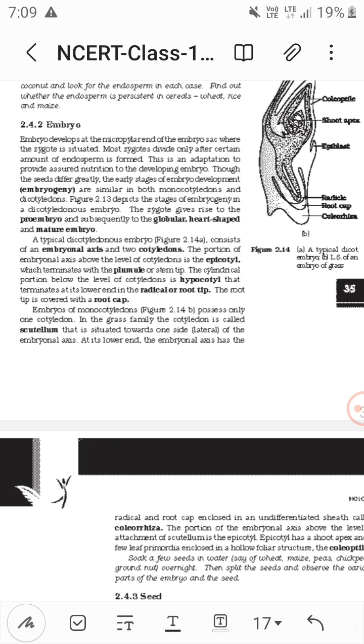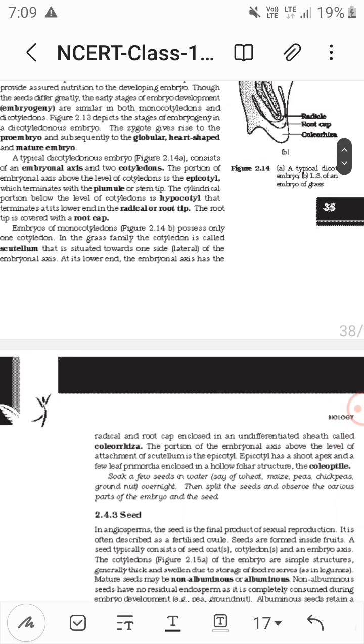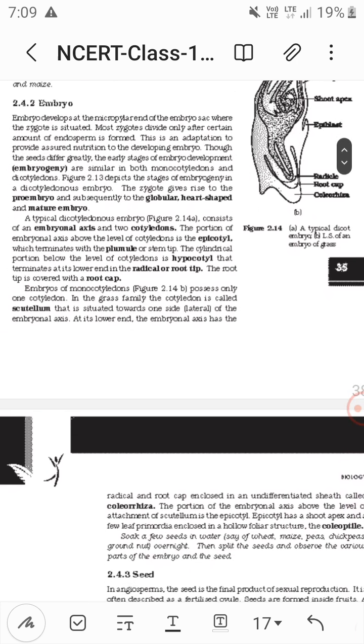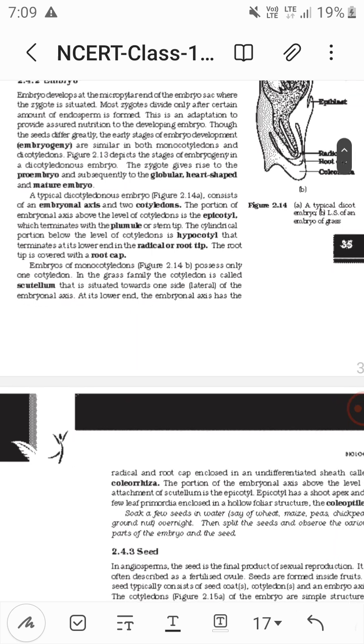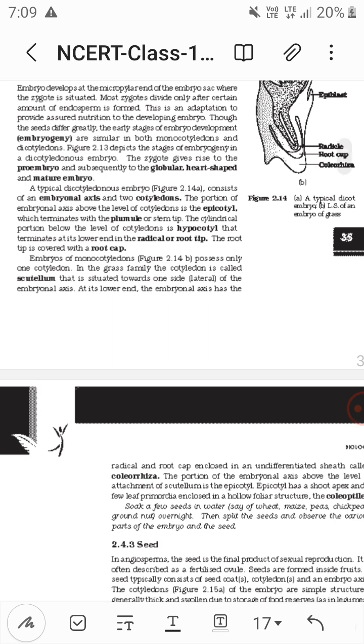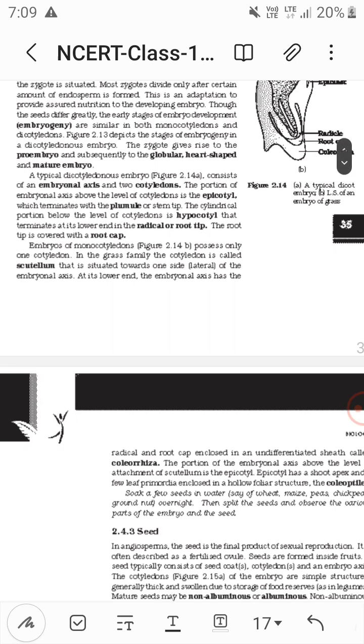Remember it. Another thing is the scutellum, which is found in the embryos of monocots only, in the grass family, and is placed laterally.